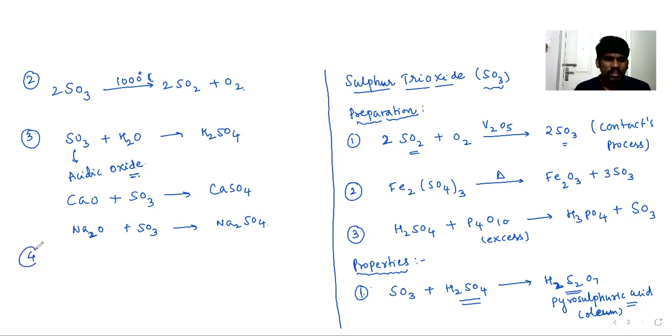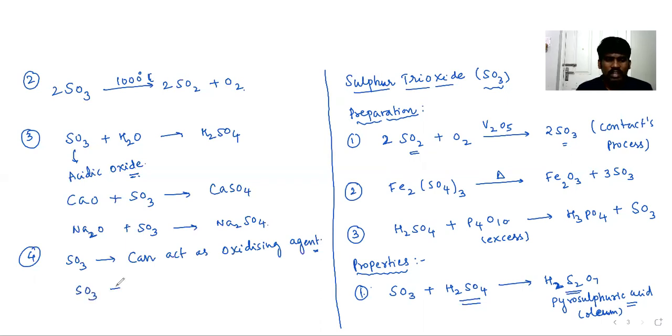Next, even SO3 can act as an oxidizing agent, but this oxidizing ability is very, very less. That's why reactions are less prominent compared to SO2.